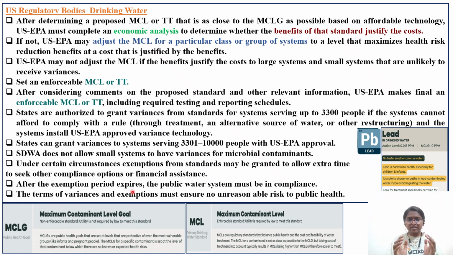For example, in that particular area they put some MCL in there, but they will give you certain time for the exemptions. But after the given period of time, you need to comply with the rules which have been given for that particular contaminant. Okay, the terms of variances and exemptions must ensure no unreasonable risk to public health. At the end, the major goal is the safety of the common people who are consuming that particular water.